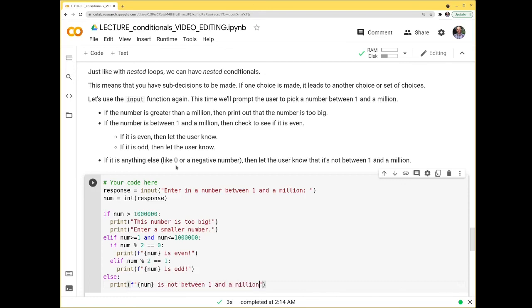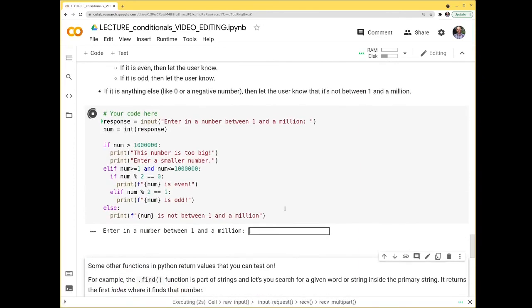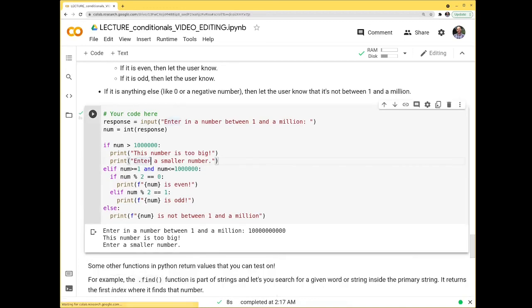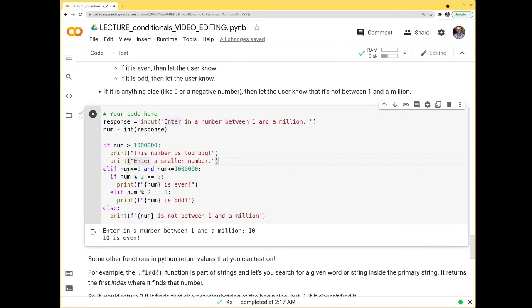Okay, so let's try this out. Enter in a number between 1 and 1,000,000. I'm going to enter in just a much, much bigger number just to see what happens. This number is too big. Enter a smaller number. Fine. I'll run it again. Enter a number between 1 and 1,000,000. I'll enter 10. 10 is even. So it got into this section here. Then it got to these if statements.